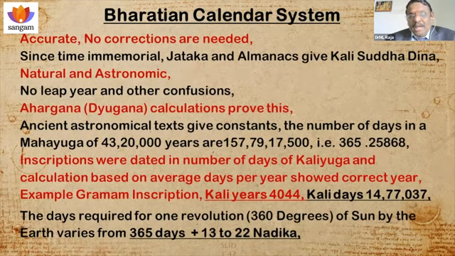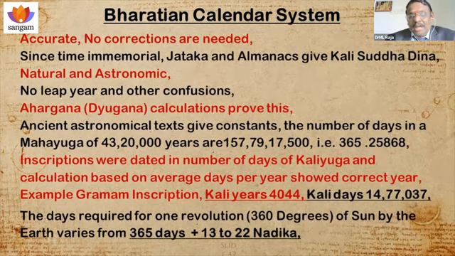So this is the summer solstice. The maximum difference between the celestial equator and the ecliptic will be here. In the same way, this is the winter solstice. At this point, the sun will be at Makara Rekha, that is Capricorn, and the sun will be here at Katak Rekha, the northern part of Bharat, that is the Tropic of Cancer. So this is the basic thing.